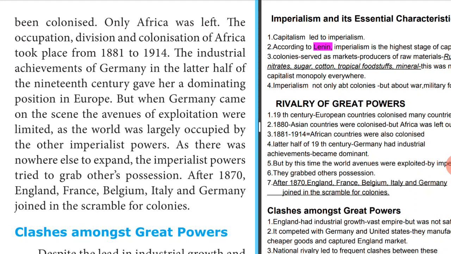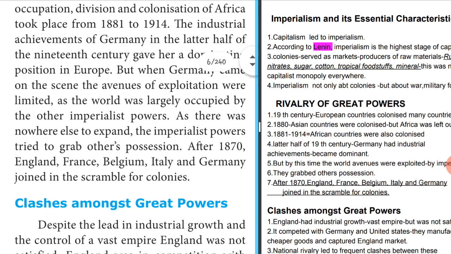But when Germany came on the scene, the avenues, meaning the ways by which you get income, the avenues of exploitation were limited as the world was largely occupied by the other imperialistic powers. Germany wanted to exploit other countries, but the imperialistic powers were already exploiting them.